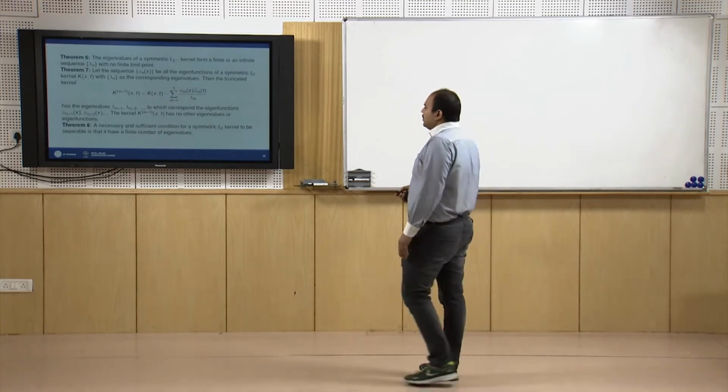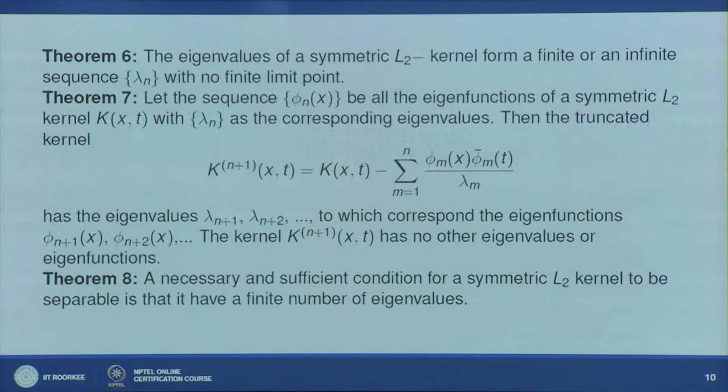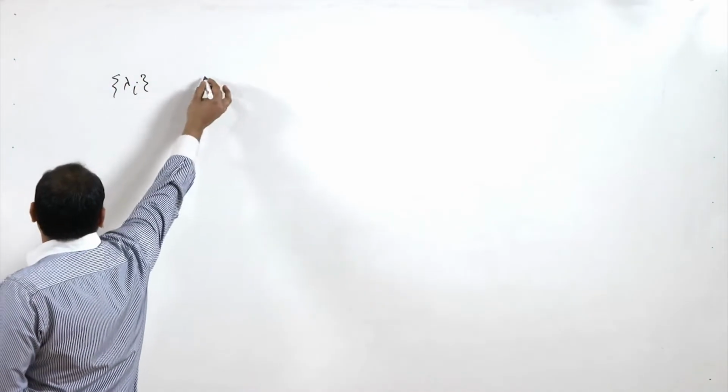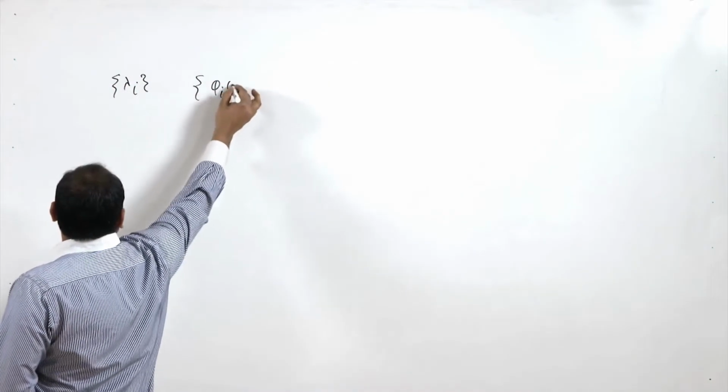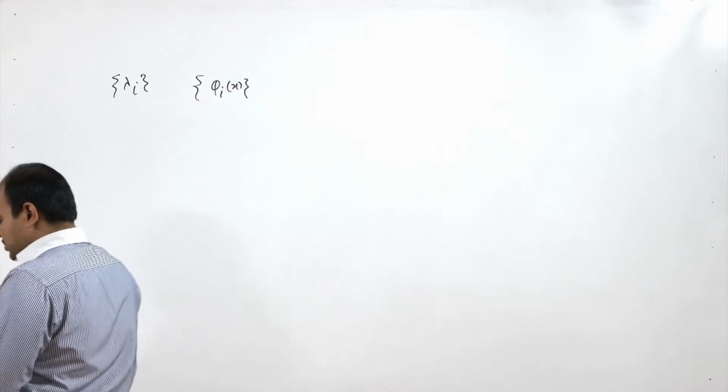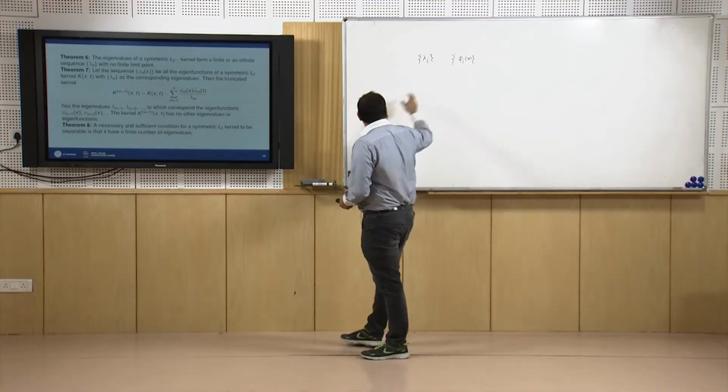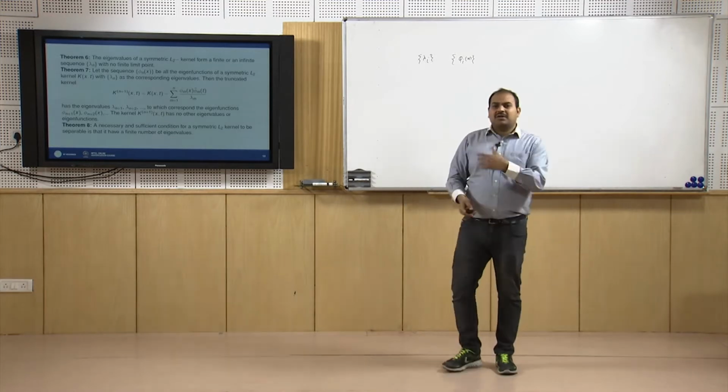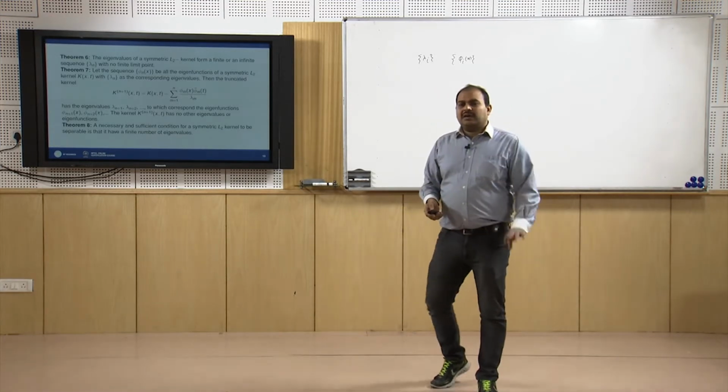So for that, suppose we have a sequence, say lambda i, and the corresponding eigenfunctions we denote as phi i of x. Without loss of generality, we can assume that all these phi i of x are orthonormalized by the Gram-Schmidt process.